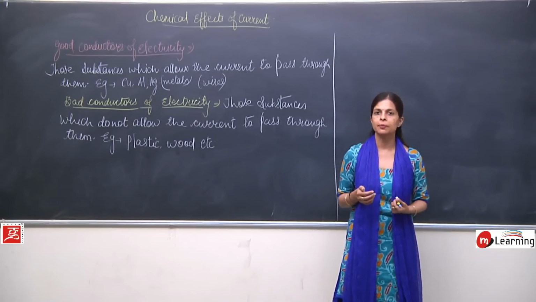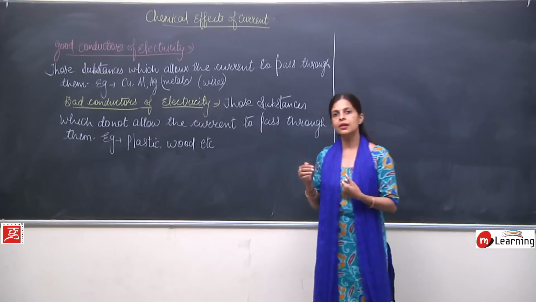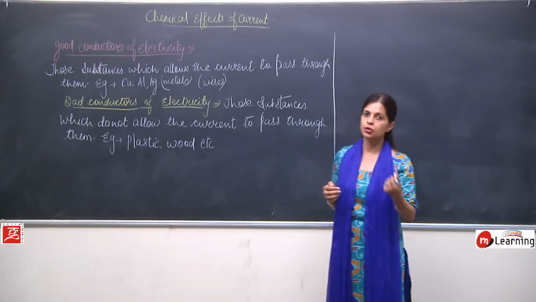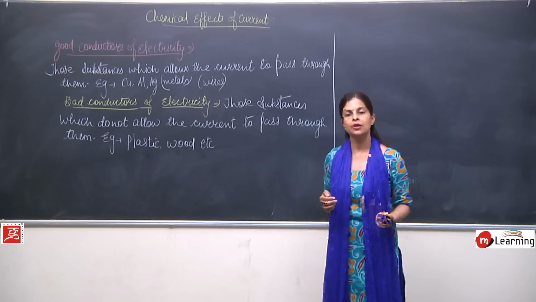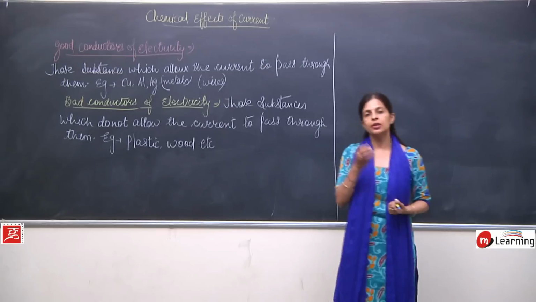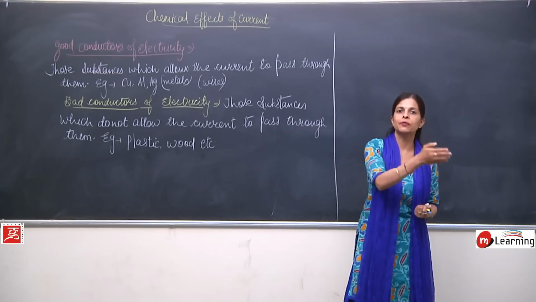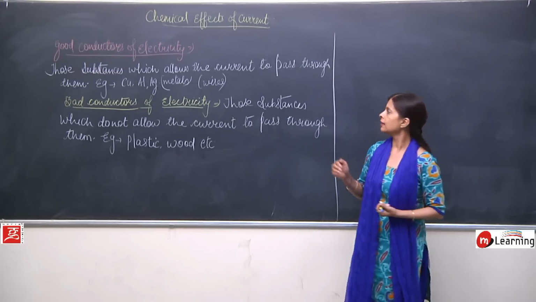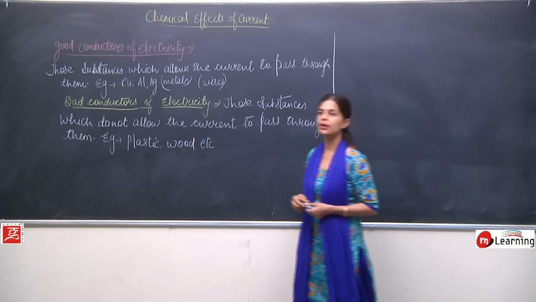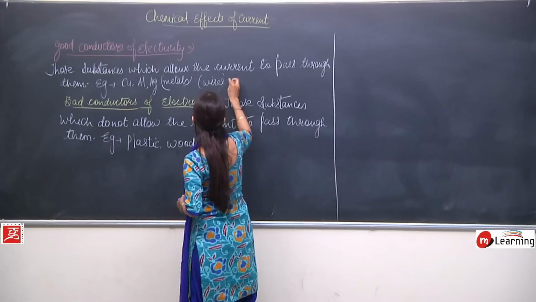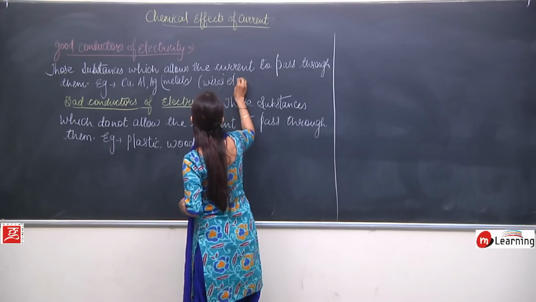Why should one use it? So, what is the use of copper? As it shows the property of a conductor, it is a good conductor of electricity. So it is used where the current has to flow, and that is the reason copper is used in making various kinds of electric wires. I will add one more line over here, electric wires.